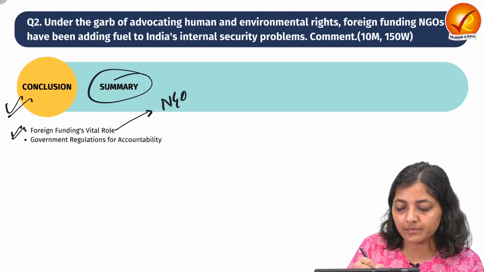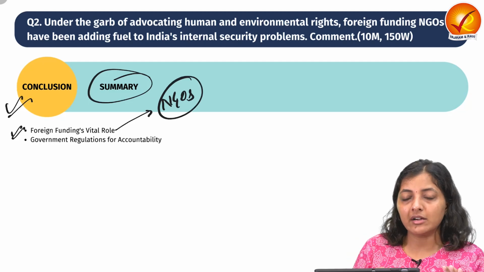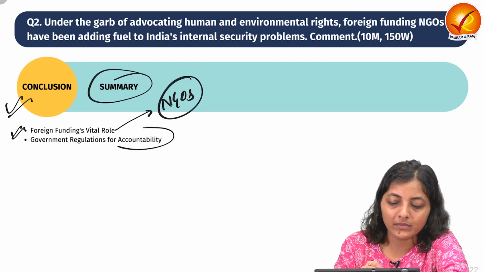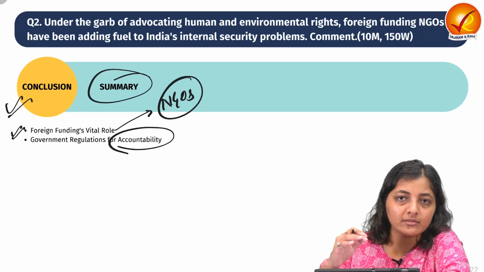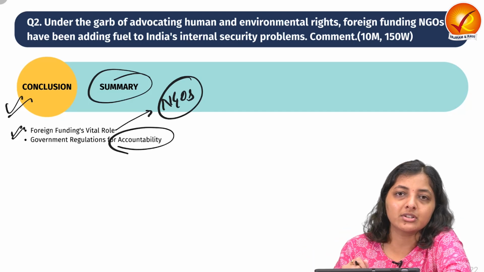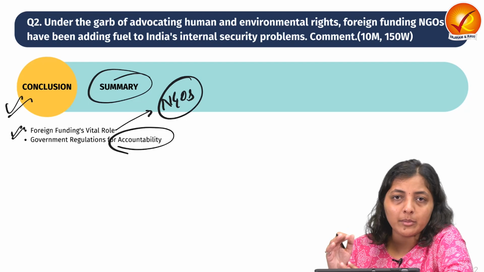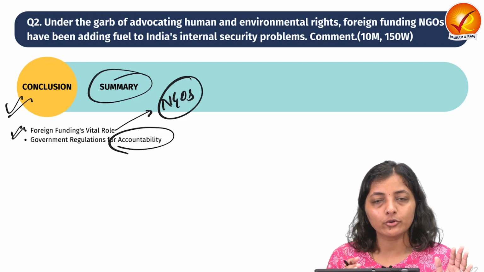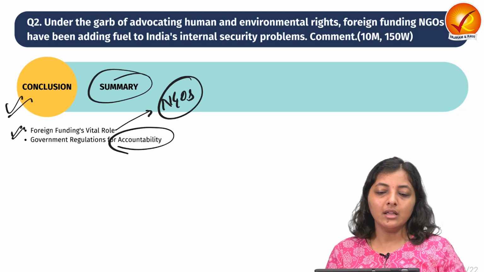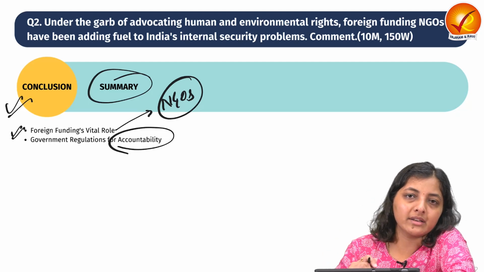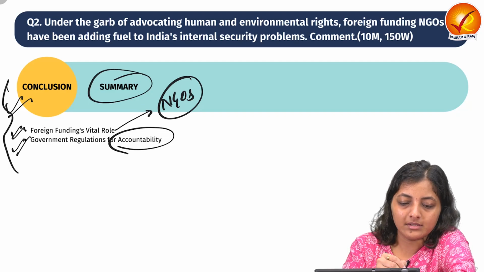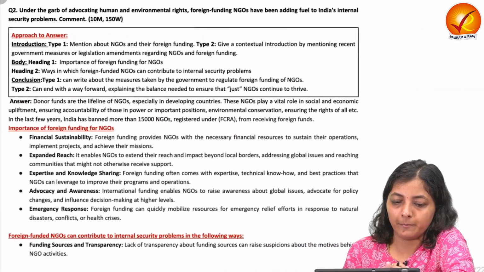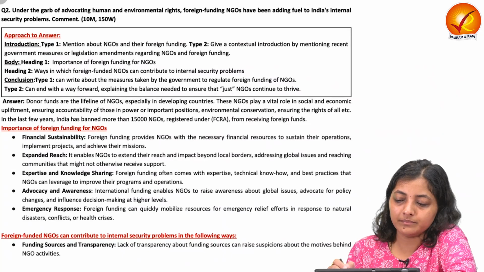Finally, conclusion, you can write a summary that yes, foreign funds play a very major role to empower the NGOs, and also the government via some regulations checks that the NGOs do not carry out some anti-national activities, and also it ensures their operations are with respect to the social and economic development of the country, not into anti-national activities. So this is the conclusion. Let's see the model answer.